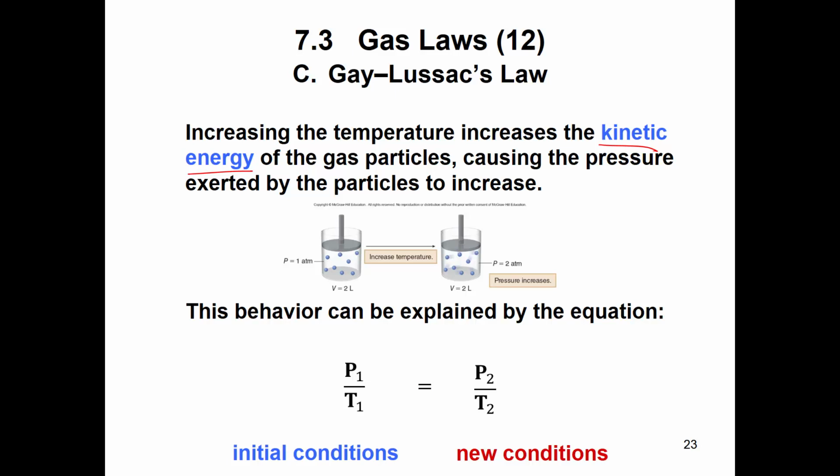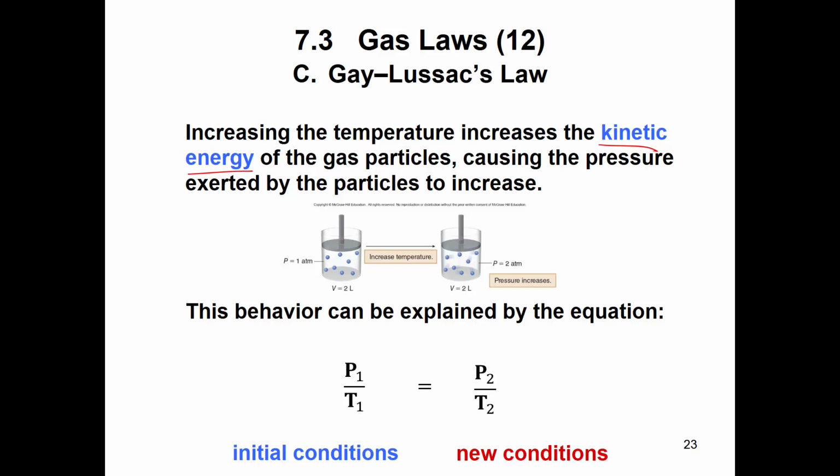So the increase in temperature also makes these particles of gas move a lot quicker, and they're just bouncing off the walls trying to get away. And so that causes them to hit harder against the wall, if you want to imagine that, thus increasing the pressure that they're exerting.